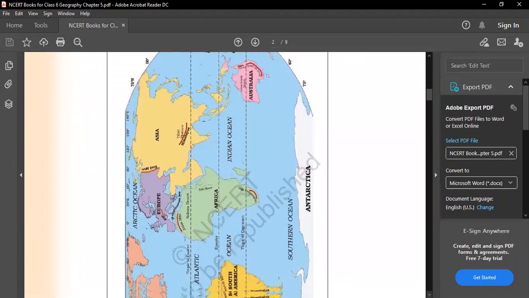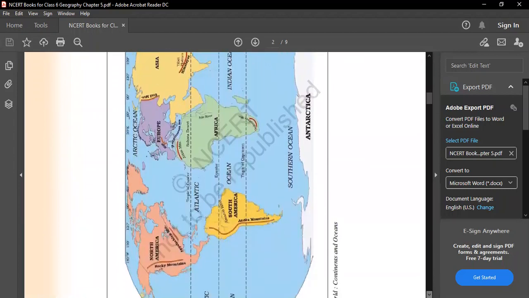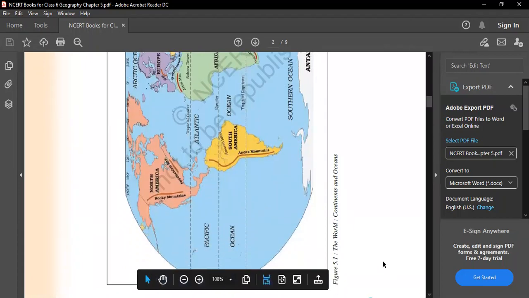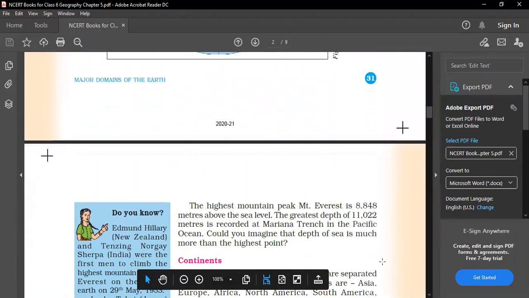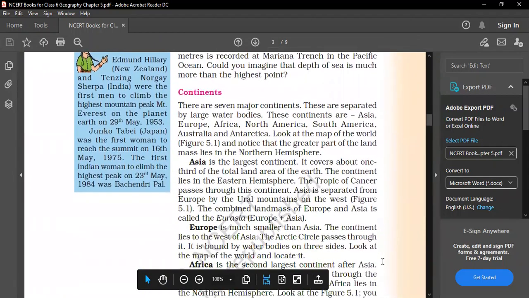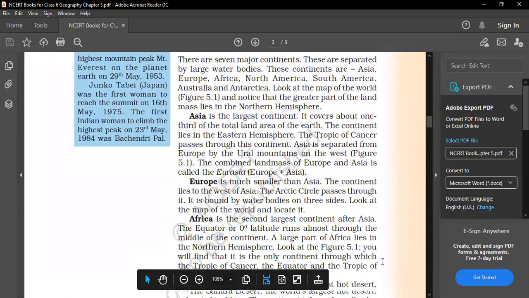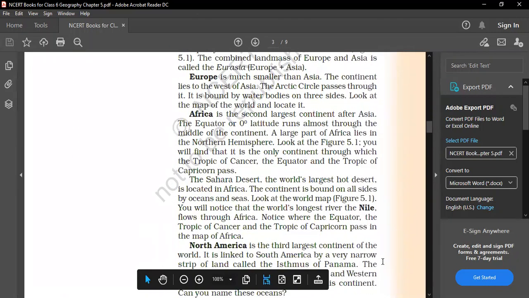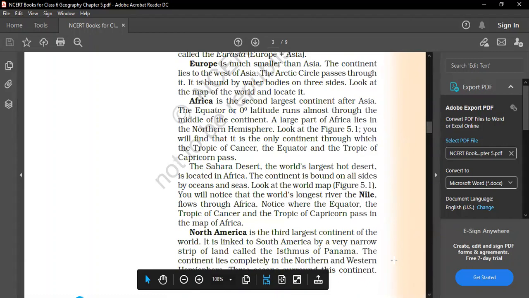And then we have studied about the different continents. We have studied about Asia. Then we have read that Asia is the largest continent. Then we have studied about Europe. Then we have studied about Africa, and then we have studied about North America. I hope this much is clear to you. I will take the next part in the other class. Go through the lesson, read it thoroughly, and I will ask questions in the class.